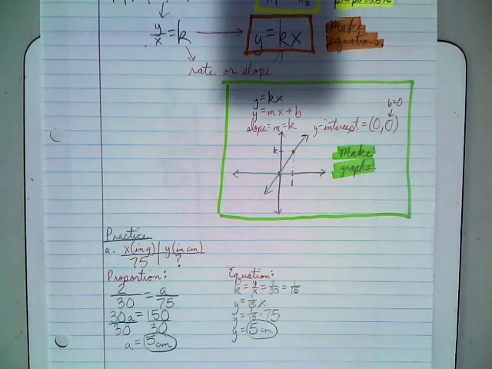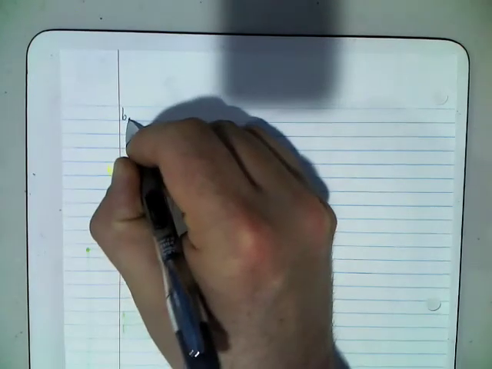All right, let's go on to B. So let's flip our papers over. I think we're all kind of running out of space there. So if we flip over to B here, B, the number of words Tom types varies directly with the amount of time he spends typing. If Tom types 100 words in 2.5 minutes, how many words does he type in 15 minutes?